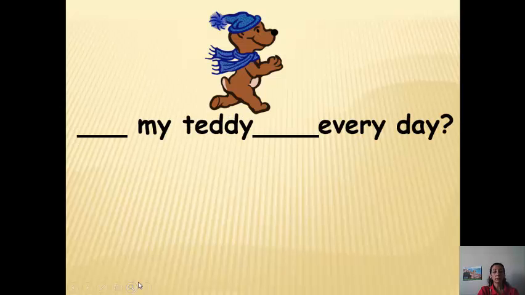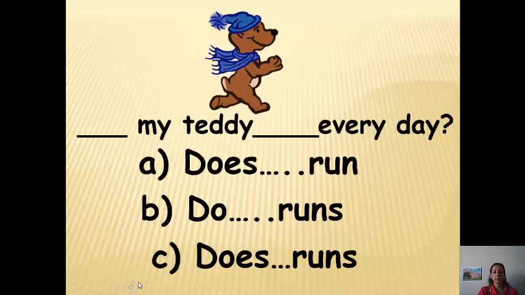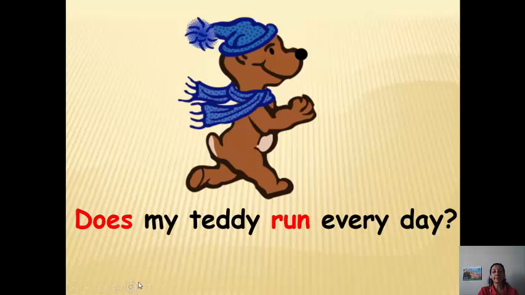Make a question: space my Teddy, space every day. Does and runs, do and runs, does and run. Think a little. Yes, very good. Does my Teddy run every day? We put does to make question with personal pronoun it and put the verb in the infinitive form.